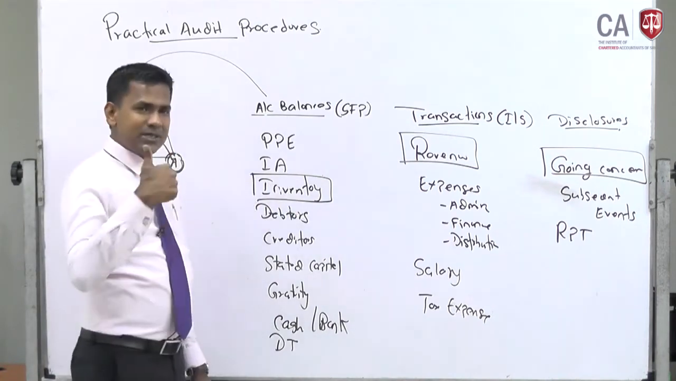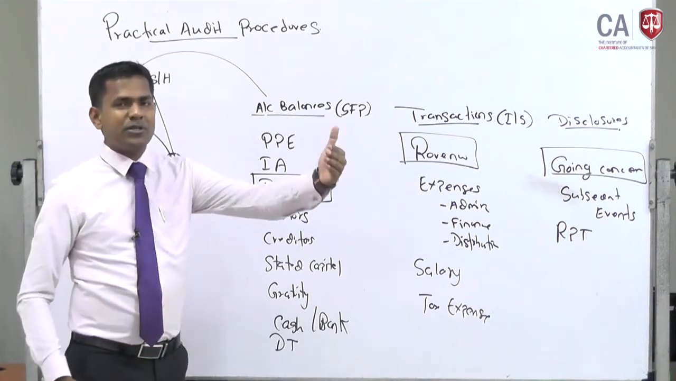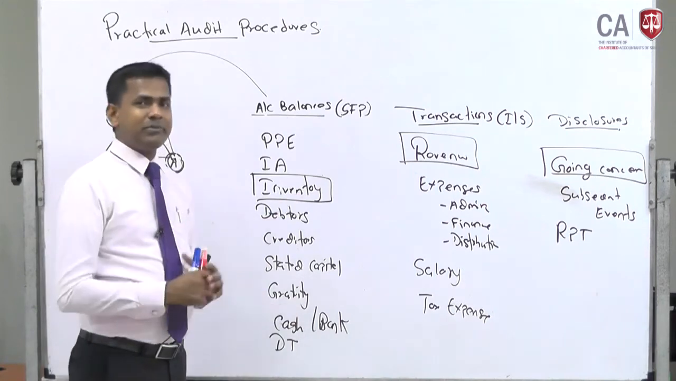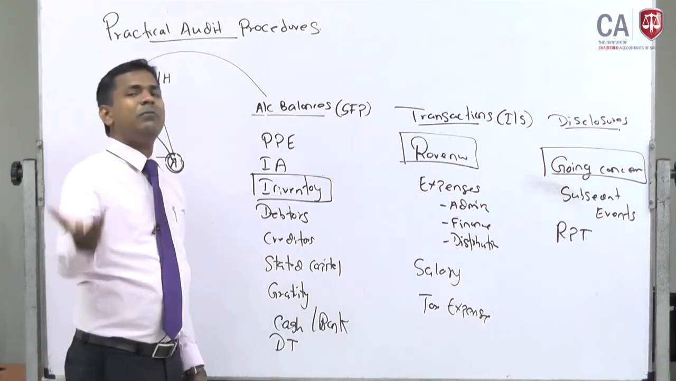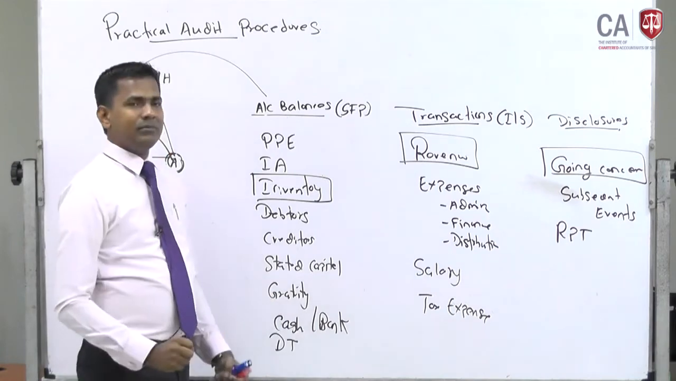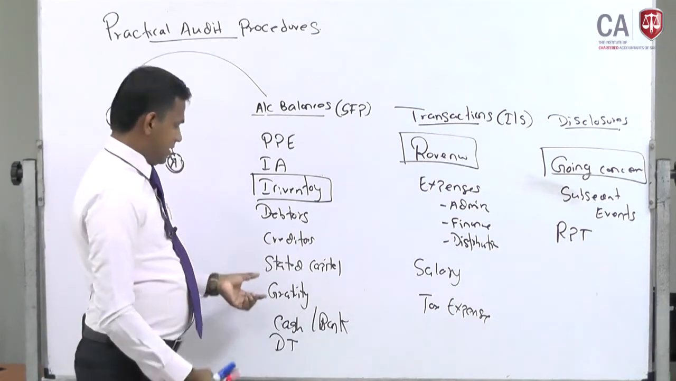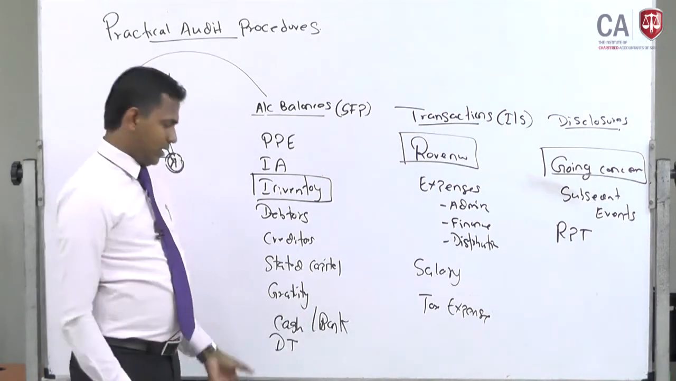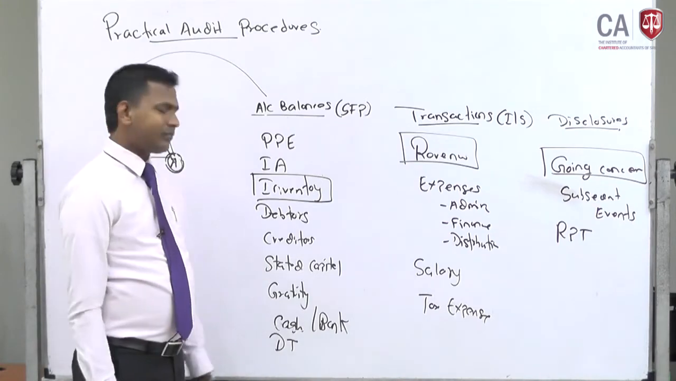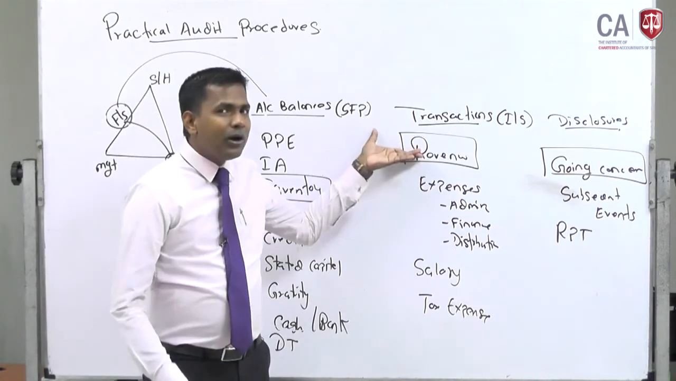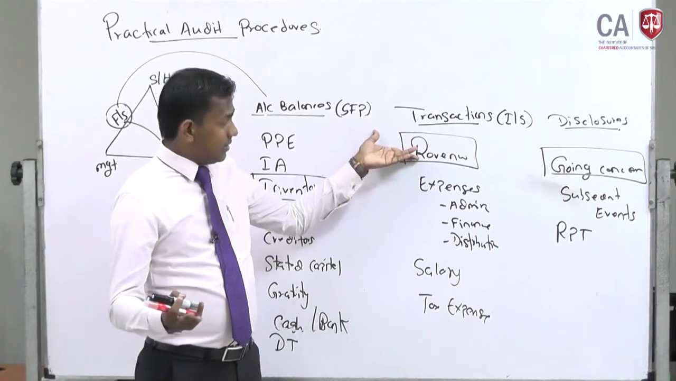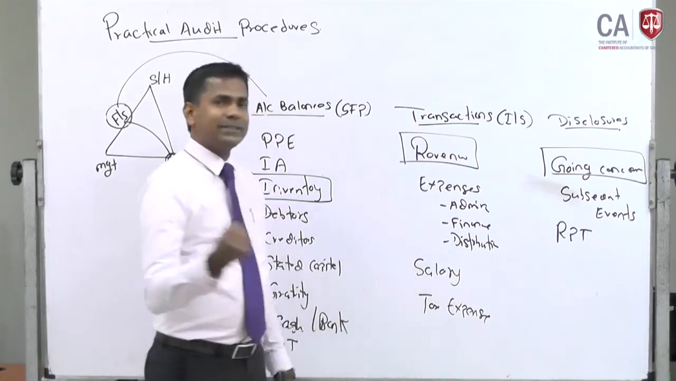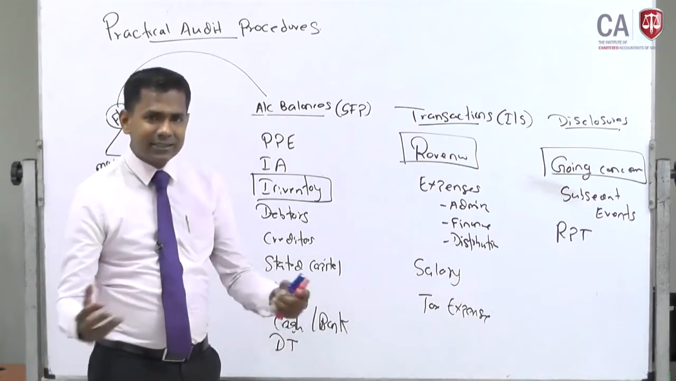That is the key procedure. Then the debtors, key procedure is getting the confirmation from the trade debtor. Creditors, the main one would be getting confirmation or checking the subsequent payments. Stated capital, check the secretarial records. Gratuity, check the computation. Cash and bank, get the confirmation. Deferred tax, check the computation. Revenue, perform the test of controls. Expenses, check the documents related to the payments.